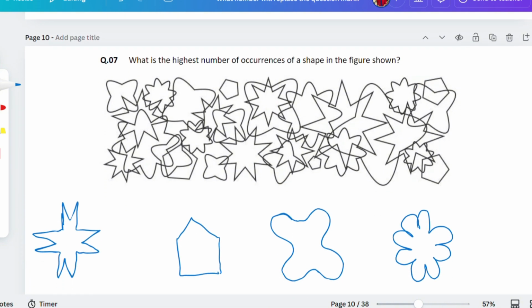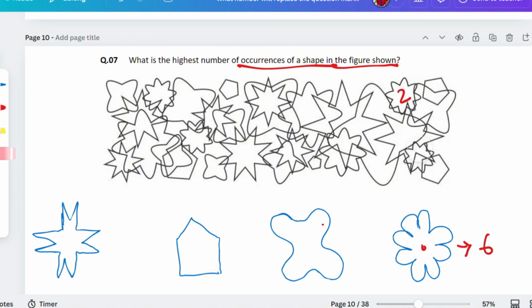Now this one is also a very good question. What the question is asking: what is the highest number of occurrences of a shape in the figure shown? That means they're asking what is the maximum number of times any of these shapes is present in the figure. I have made the different shapes here. This is like a pentagon, a star shape here, this is like some starfish, and this is like a flower. Okay, now starting with the flower, how many flowers can you get? 1, 2, 3, then 4, and here 5. So you're only getting 5 flowers.